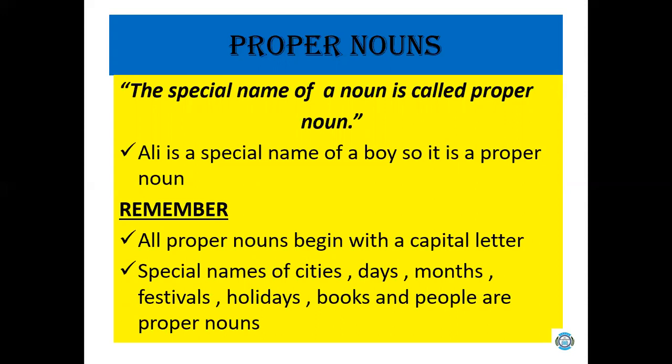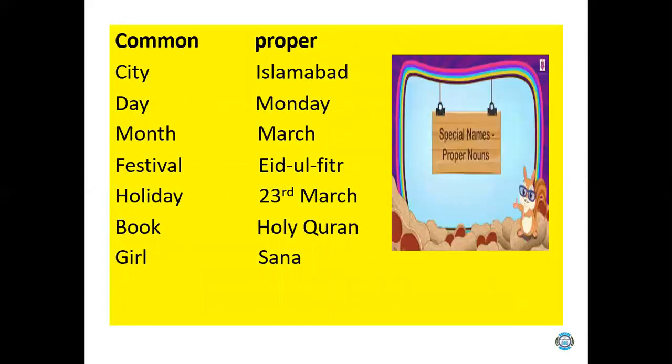Like you have seen, Ali is written with a capital letter. One other important thing is that special names of cities, days, months, festivals, holidays, books, and people are all proper nouns.